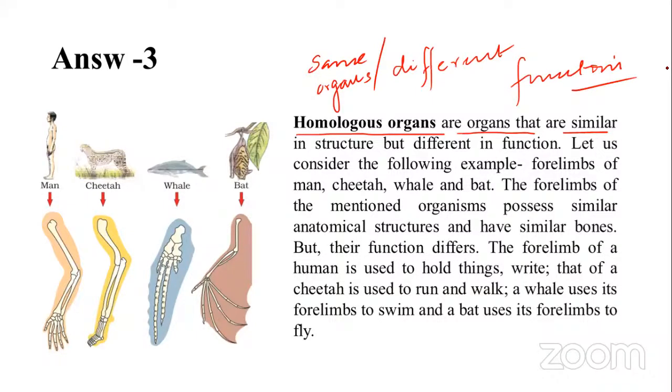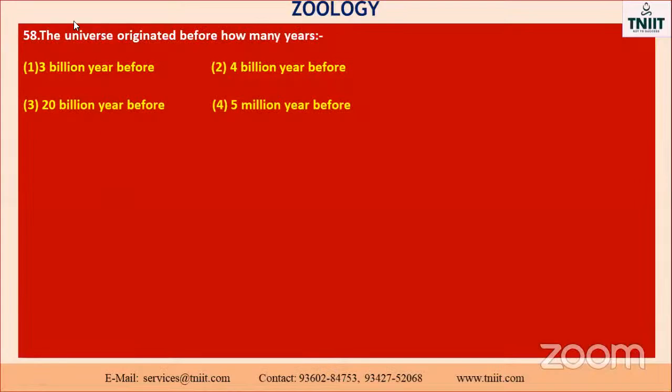Okay, my dear. So that is very, very important. Go to the next one. The universe originated before how many years? Already you know about this part. How many years will it take? 3 billion years, 4 billion years, 20 billion years, and 5 billion years.